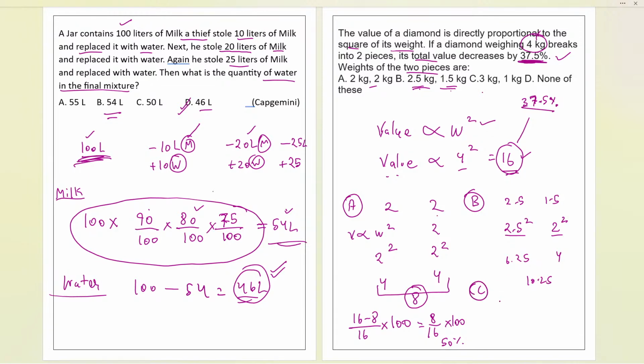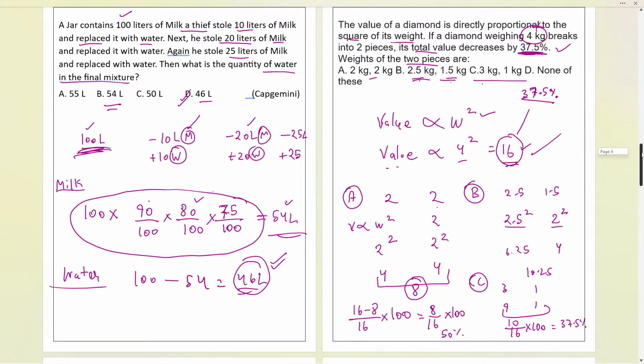But now the C option, if you check it, 3 is to 1. So 3 square is 9 and 1 square is 1 only. Overall you are getting a total sum of 10. So 10 divided by the total 16, multiplied by 100, you will get exactly 37.5%, and that gives us the answer as C. So you have to understand this way, this kind of question can be asked. That is the way we discussed. I hope it is now clear to everybody.